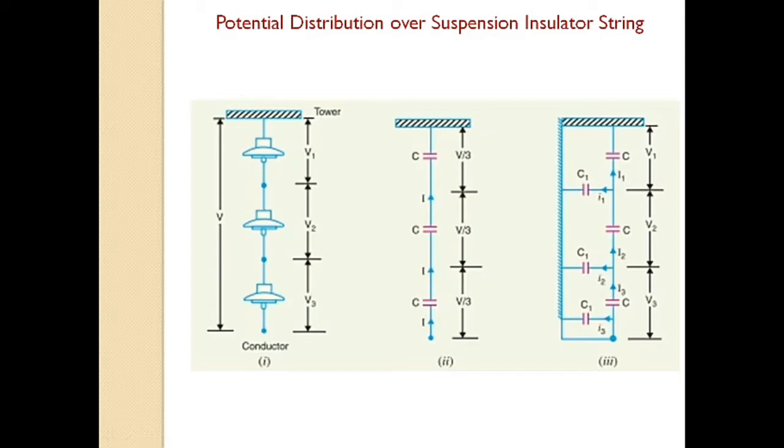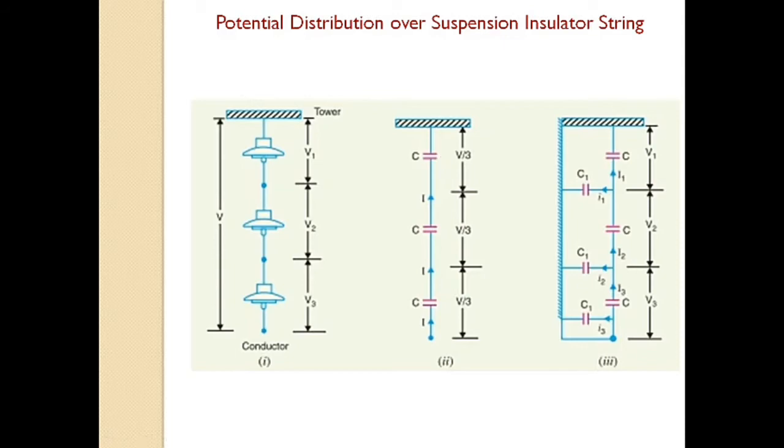Therefore, each disc forms a capacitance, because between two metal links, which are conductors, there is an insulator. So, it forms a capacitance. This capacitance is known as mutual or self capacitance.